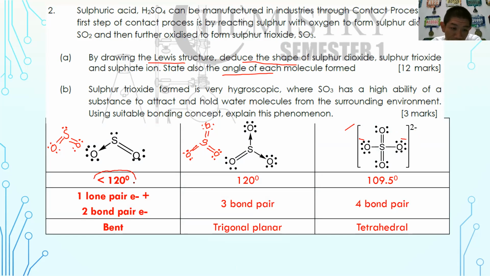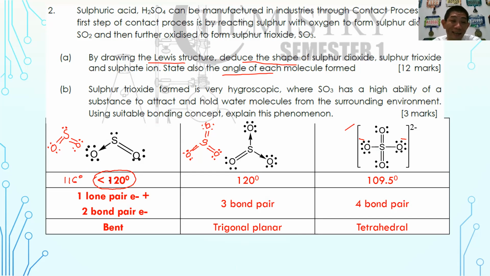Okay, and then in terms of angle, do not write this. This is actually not a very good way to write, because the question already says state the angle. State the angle, you cannot write less. Even 1 degree is less than 120 degrees. So try your best to write a value, for example 116, 115, 114, somewhere in between 109 to 120 is acceptable for the case here. So it is better for you to write any value instead of writing less than 120. Okay, so just give a value.